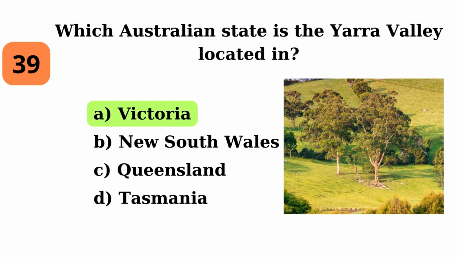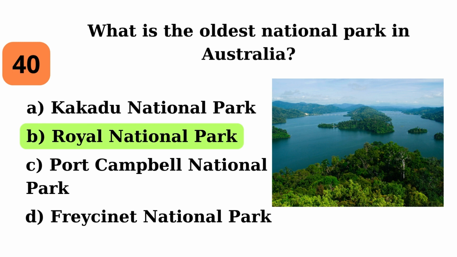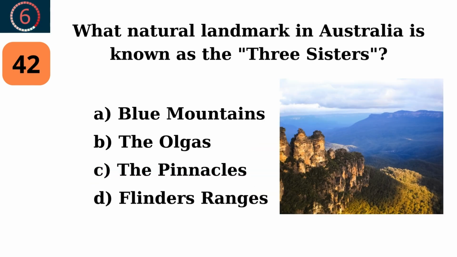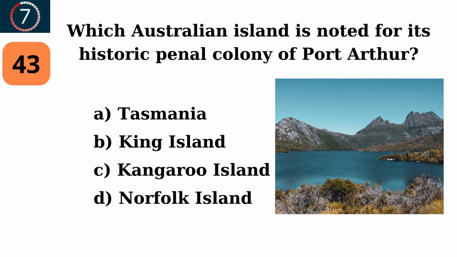Victoria. What is the oldest national park in Australia? Royal National Park. In which city is the Australian Institute of Marine Science located? Townsville. What natural landmark in Australia is known as the Three Sisters? Blue Mountains. Which Australian island is noted for its historic penal colony of Port Arthur?